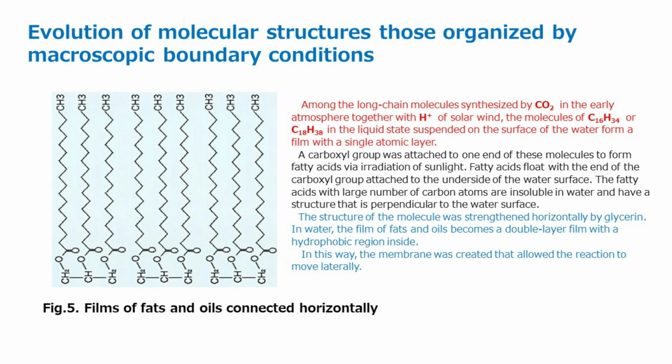Evolution of molecular structures organized by macroscopic boundary conditions. Among the long-chain molecules synthesized by CO2 in the early atmosphere together with H+ of the solar wind, the molecules of C16H34 or C18H38 in the liquid state suspended on the surface of the water form a film with a single atomic layer. A carboxyl group was attached to one end of these molecules to form fatty acids via irradiation of sunlight. Fatty acids float with the end of the carboxyl group attached to the underside of the water surface. The fatty acids with a large number of carbon atoms are insoluble in water and have a structure that is perpendicular to the water surface.